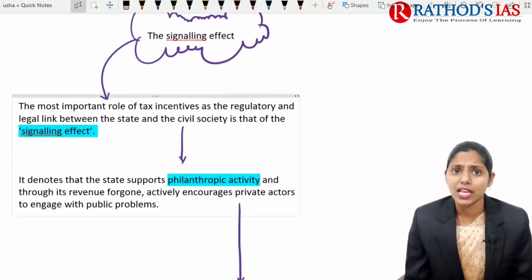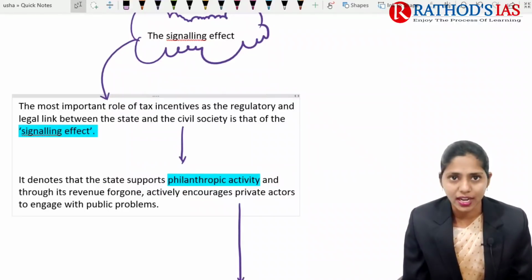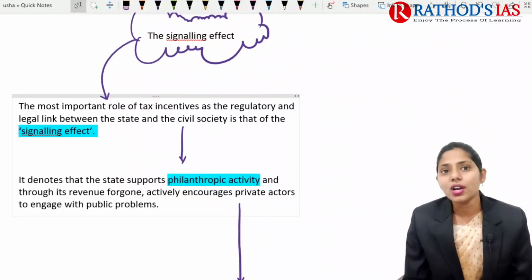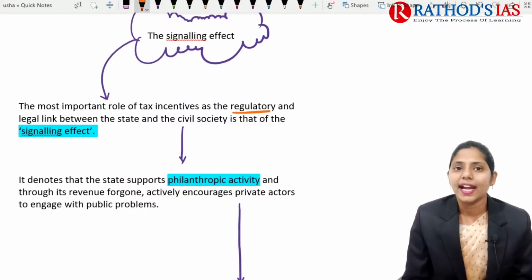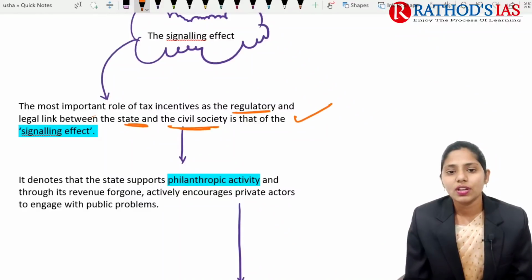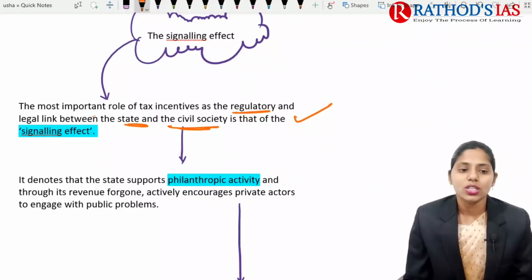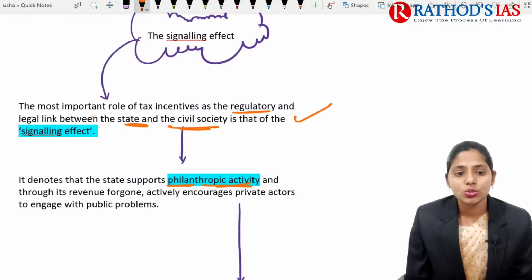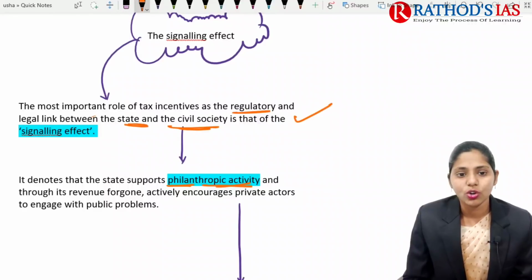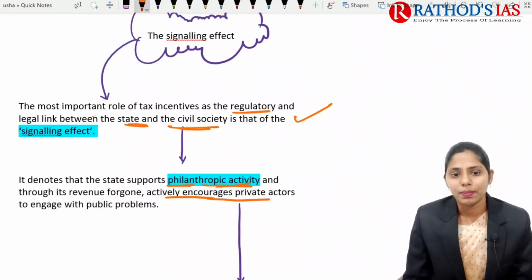If you're talking about tax incentives and what the effect of those tax incentives will be, the most important role of this tax incentive is a regulatory role as well as a legal link between the state and civil society. Whenever there is a link between the state and civil society, that will have some signaling effect in our society. It mainly denotes that the state supports this philanthropic activity and, through its revenue foregone, actively encourages private actors to engage in these public programs.